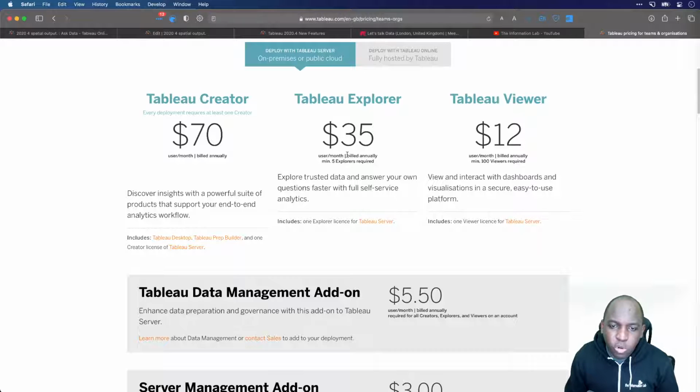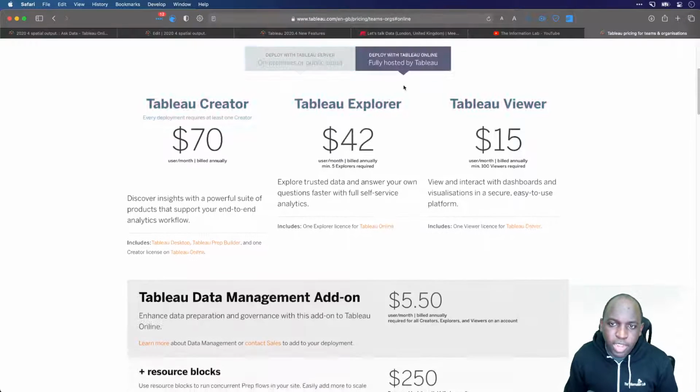You can sort of get caught out by the per user per month pricing, but I think it's laid out in a way that allows you to compare it more easily with other products, because that's typically how it's sold in other products, as it were. But Tableau have traditionally always done yearly pricing, but a lot of competitors do monthly pricing, so that's why I think they changed to this format.